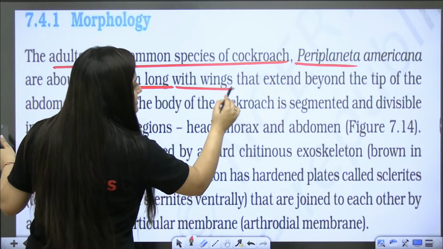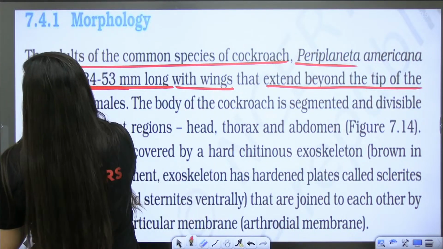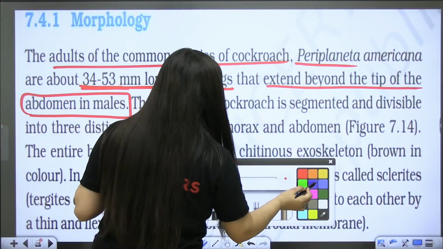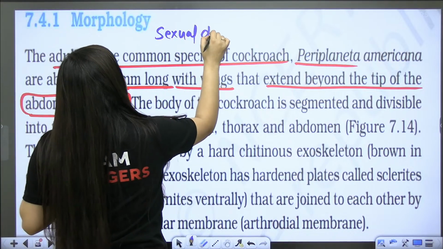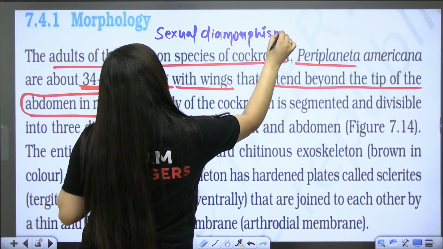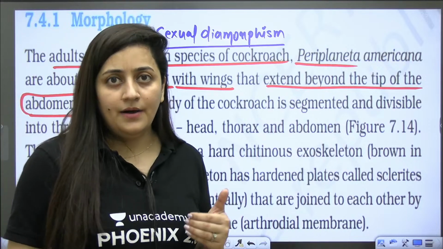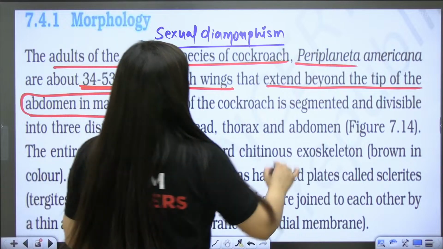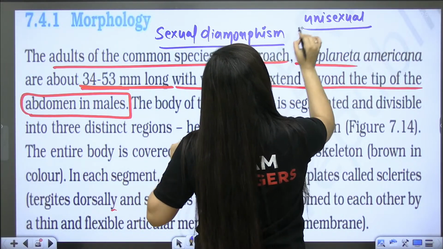They have wings that extend beyond the tip of the abdomen in males. One thing you need to understand here is that there will be sexual dimorphism. What are you going to see in the case of cockroaches? There will be sexual dimorphism. They are not monoecious, they are not bisexual. They are unisexual. Cockroaches are unisexual. Male is in a different body, female is in a different body.